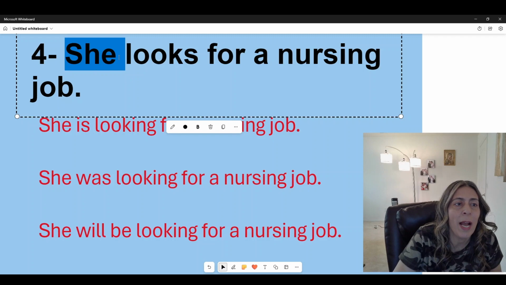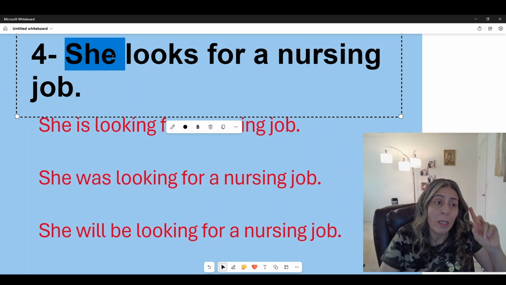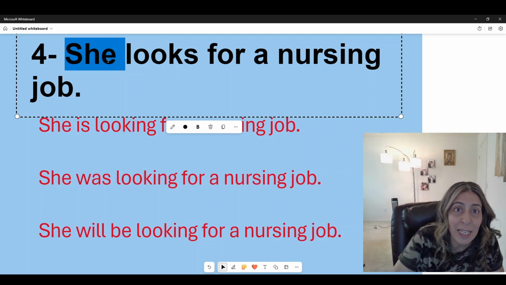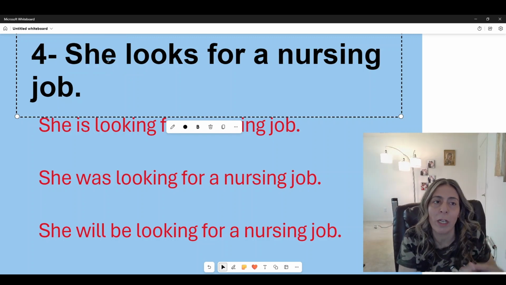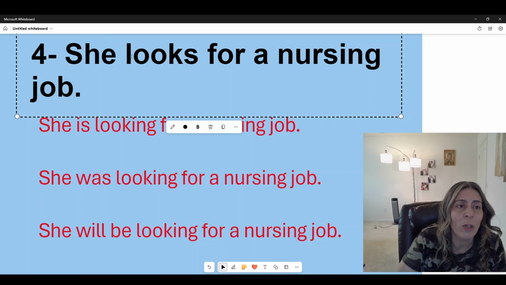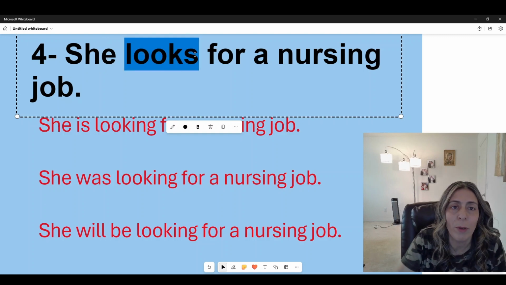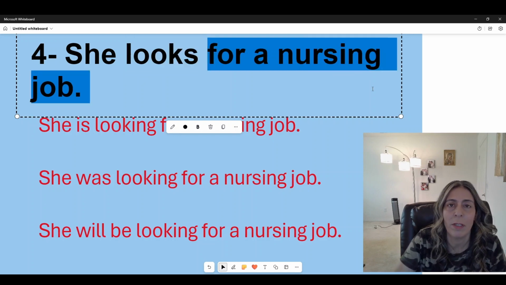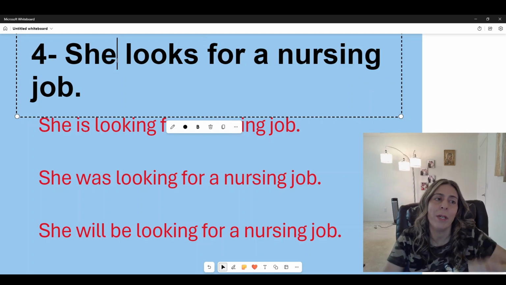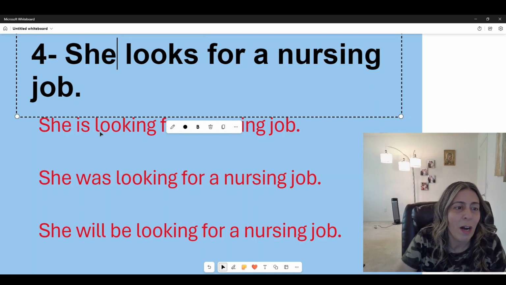All right, now we have she as one, so it's a pronoun, and at the same time, it's the subject of the sentence. We're talking about her, the word she, okay? And so we have the verb here, looks, and for a nursing job, this is the phrase, okay? Now we need to make this into present, past, and future, all right?